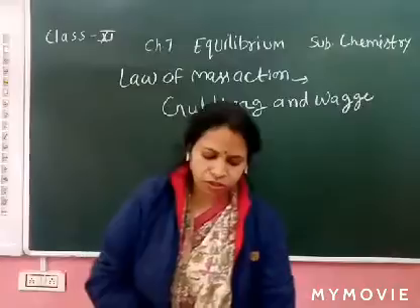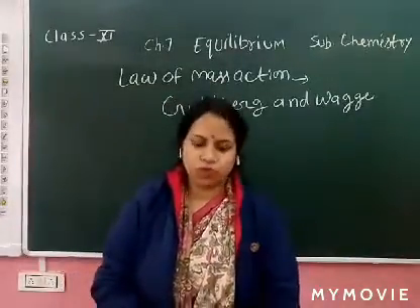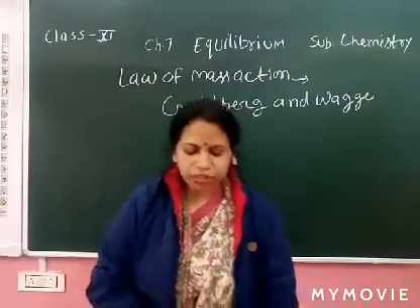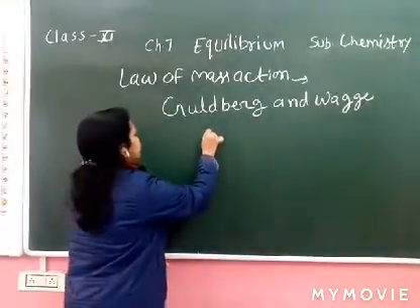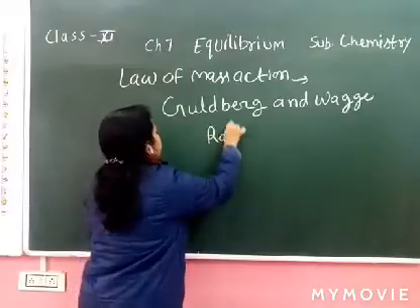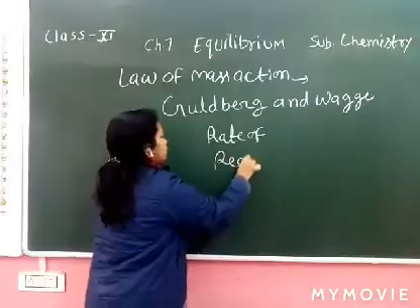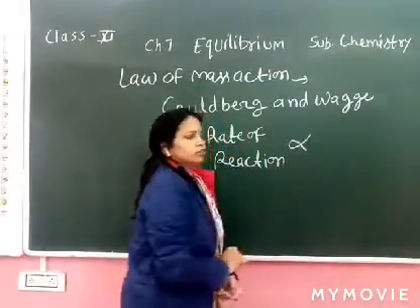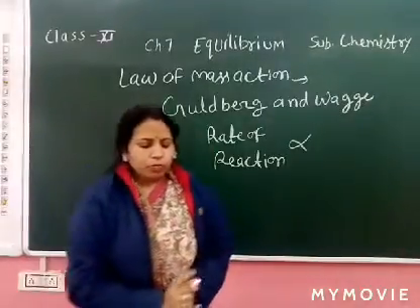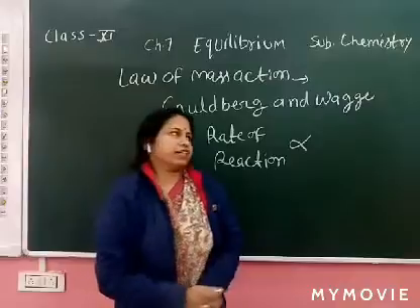What is the law of mass action? According to this law, the rate of a chemical reaction is directly proportional to the product of the molar concentration of the reactants.